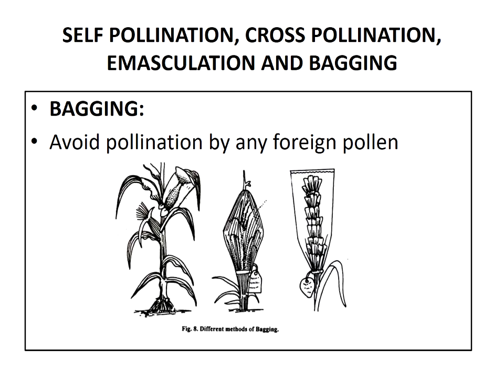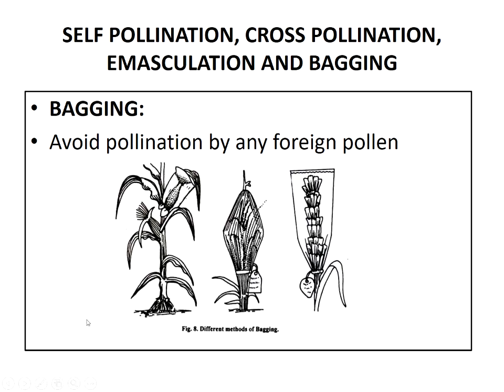So next, the last concept is bagging. It is the fourth step, completed after the emasculation. So after the emasculation, the bagging process takes place. The emasculated flower or inflorescence is immediately bagged to avoid pollination by any foreign pollen. The bags may be made of paper, that is butter paper, or glassine, or a fine cloth. Butter paper or vegetable parchment bags are most commonly used.